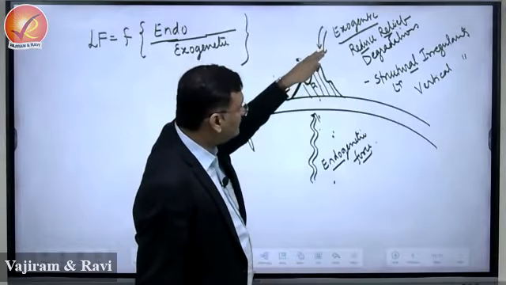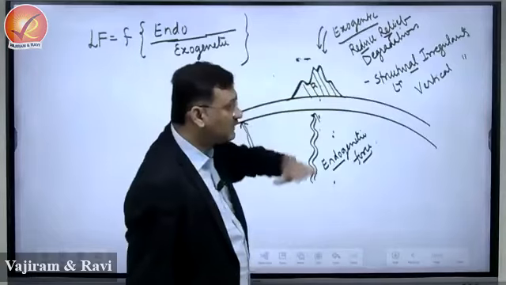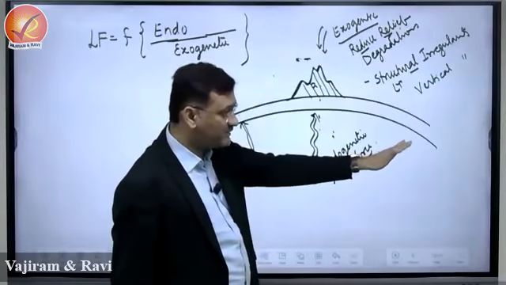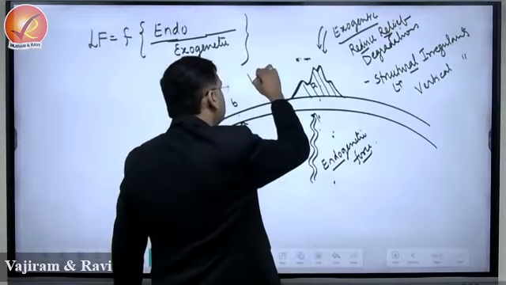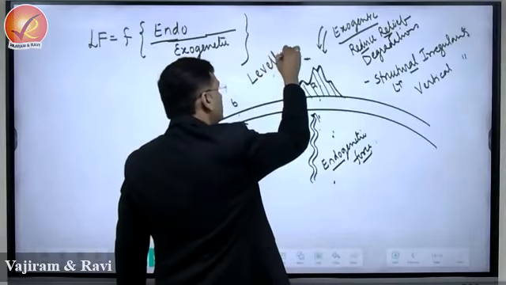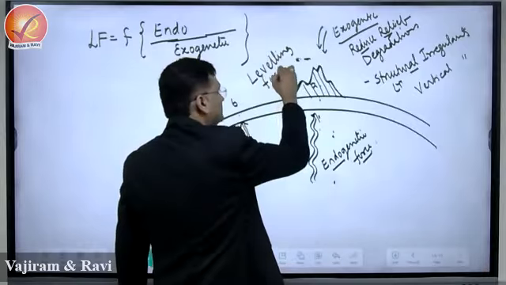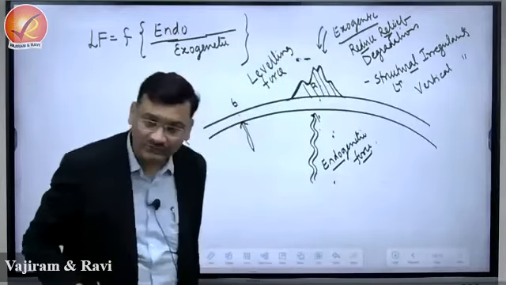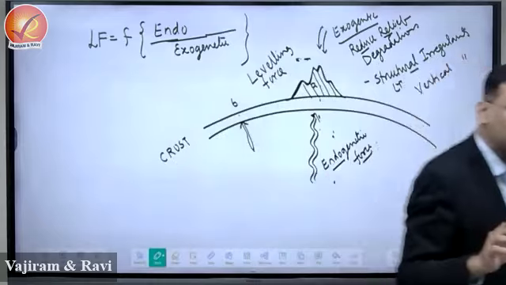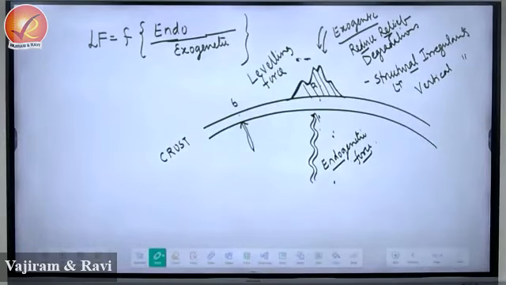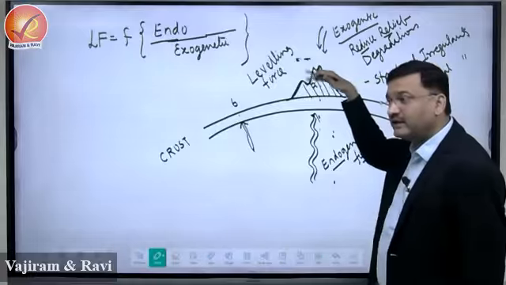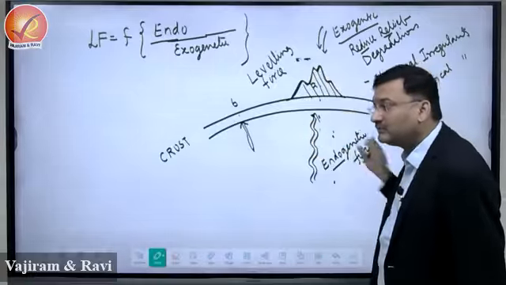The tendency of exogenetic force is to convert that area into a flat surface, right? Therefore, exogenetic forces are also referred as what? Leveling force. So, what type of forces are acting on the crust? There is endo and there is exo. Endogenetic force results in vertical structure, irregularity, and exogenetic is having a tendency to bring down and convert it into flat.